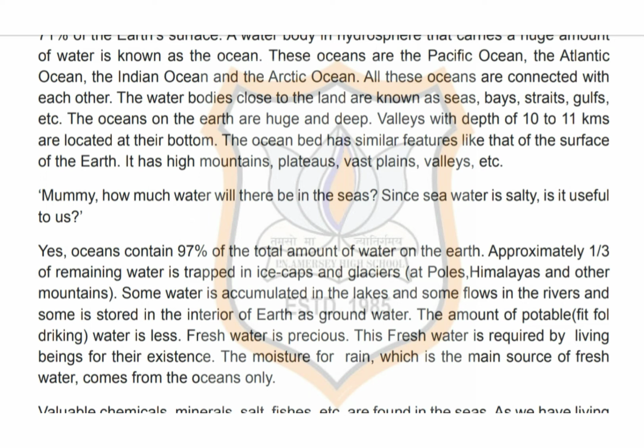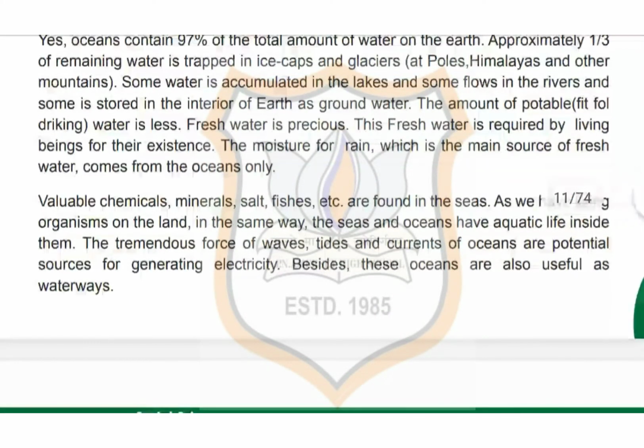The amount of potable water is less. Fresh water is precious. This fresh water is required by living beings for their existence. The moisture for rain, which is the main source of fresh water, comes from the oceans only. Valuable chemicals, minerals, salt, fishes, etc. are found in the seas.